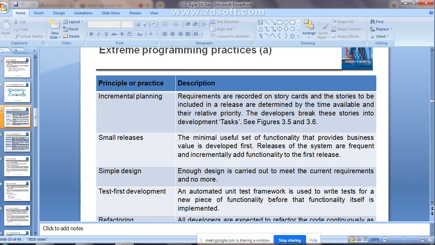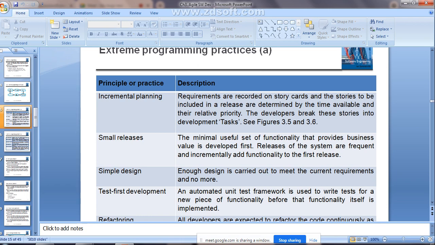The same thing we have already discussed in the last few classes: the user requirements will be prioritized. That means the requirements are given a priority, and the one with the highest priority will be implemented in the early increments. The requirement with the lowest priority, that functionality you implement at the end. The same thing is used here in extreme programming also. The requirements you collect from the customer will be recorded as stories in the story card, and the stories are included in a release.